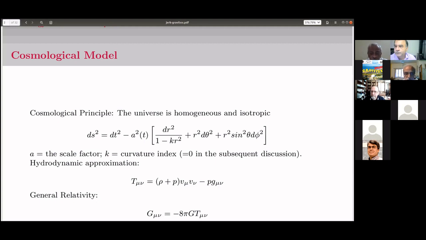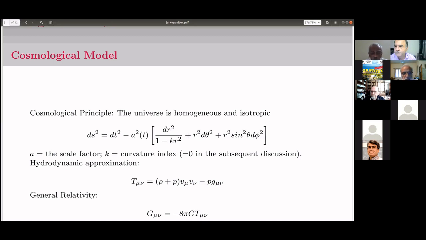The second assumption is that the matter distribution in the universe is given by a perfect fluid, with the energy momentum tensor T mu nu equal to rho plus P times V mu V nu, where V mu is the velocity vector, minus P g mu nu. g mu nu, of course, is the metric tensor components.